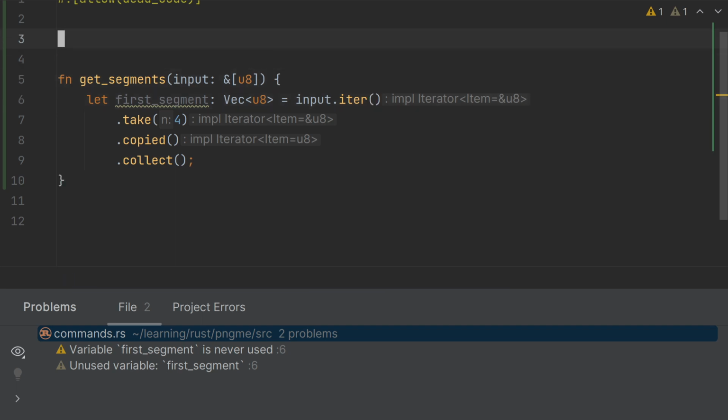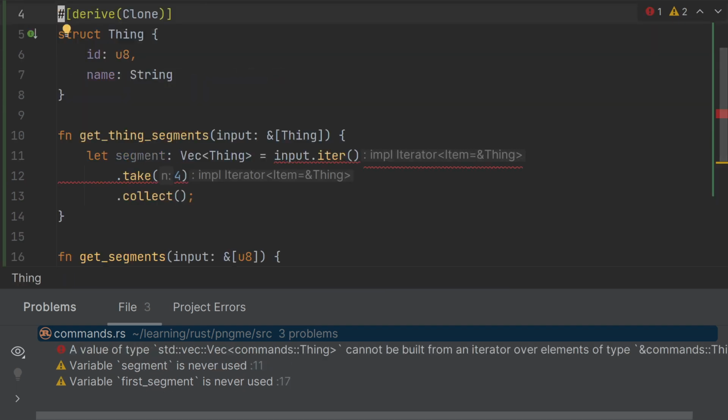Let me just go above and paste some code. I've defined a struct, a Thing with an ID and a name, which implements Clone. Down below, we're trying to do the exact same thing, only with a slice of Things instead of a slice of bytes. And we have the same error.